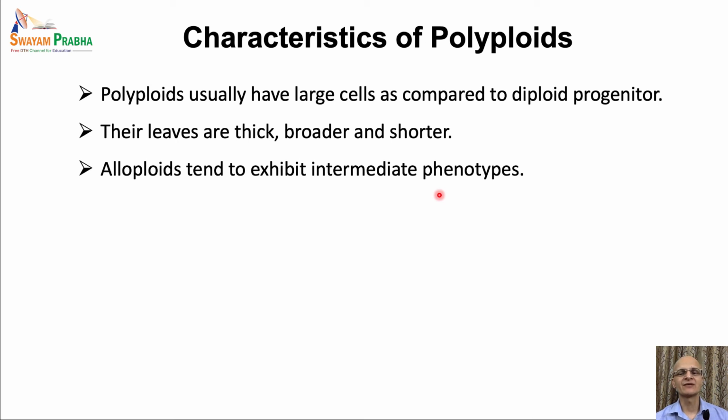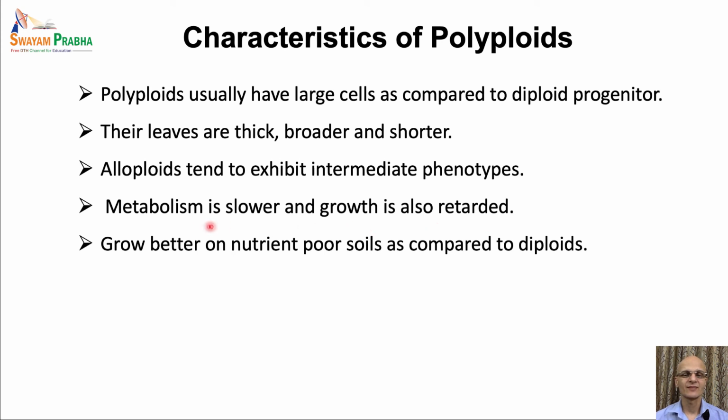Autopolyploids usually resemble their parents morphologically, whereas the allopolyploids tend to exhibit intermediate phenotypes between the two parent species from which they originate. Then the metabolism of the polyploid plants is usually slower, and their growth rates are also retarded as compared to their diploid progenitors. Slow growth rate is usually attributed to the lower concentration of plant hormones in these polyploid plants, and specifically the concentrations of the auxins.